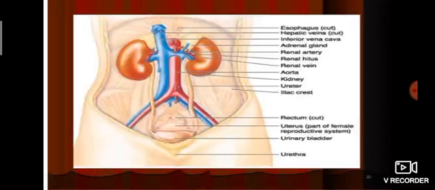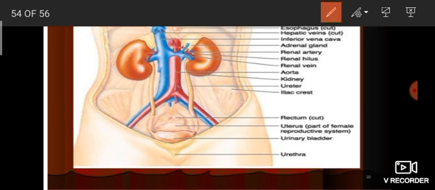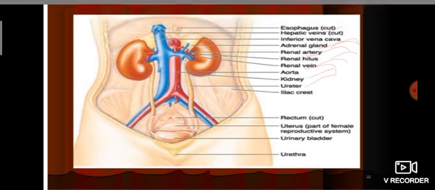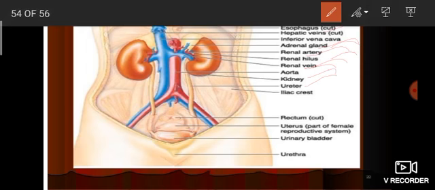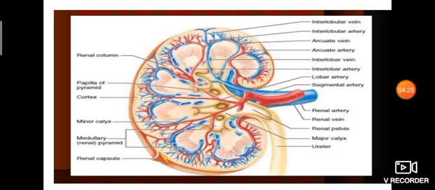Okay, so this is the kidney located in our body. See this: esophagus, hepatic veins, inferior vena cava, adrenal gland, renal artery, renal hilus, renal vein, aorta, kidney, ureter, then iliac crest, rectum, uterus, urinary bladder, urethra. Okay. So this is the inner side of the kidney. How does it look? Yeah, like a bean shape.